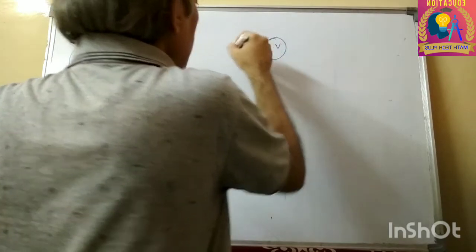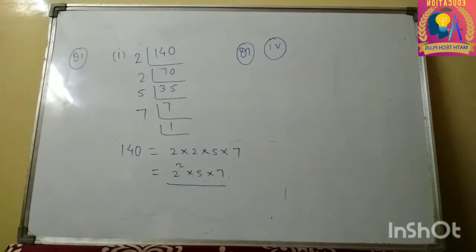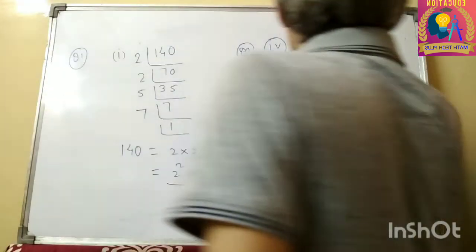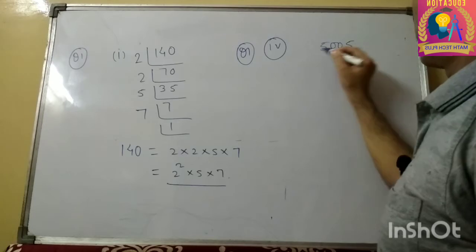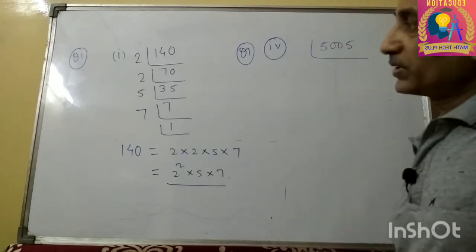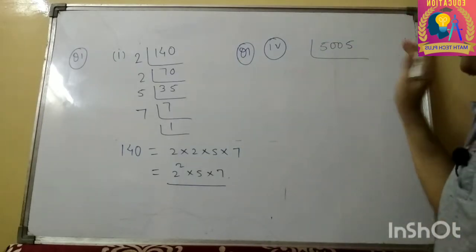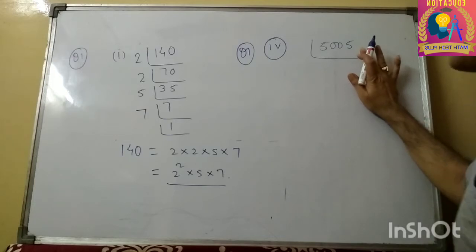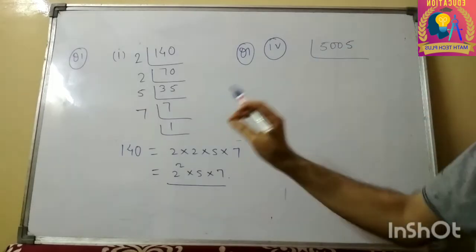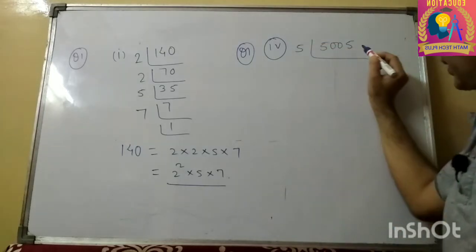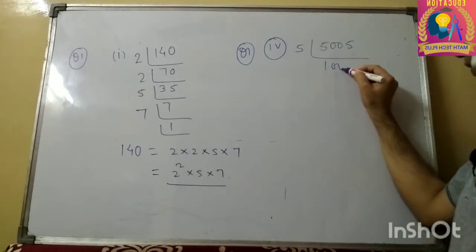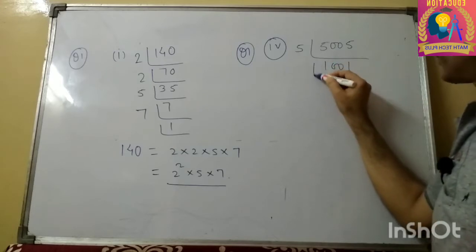Question number 1, part 4. It's 5005. Look, just now I told you, any number ending in 5 or 0 will be divisible by 5. So first we will divide by 5. We are getting 1001.